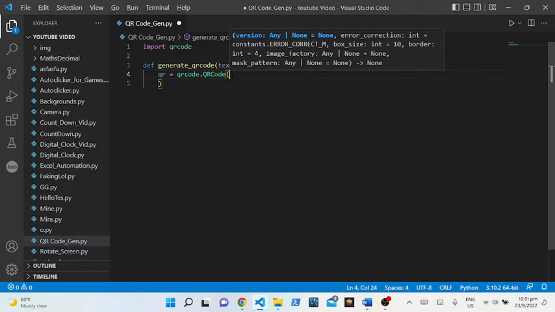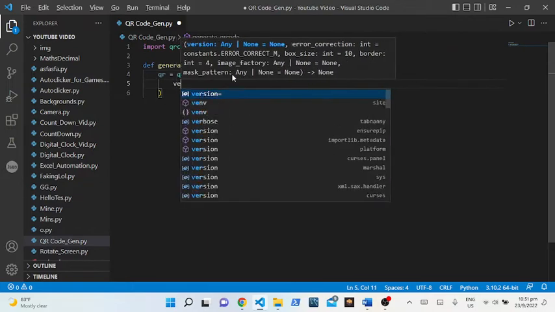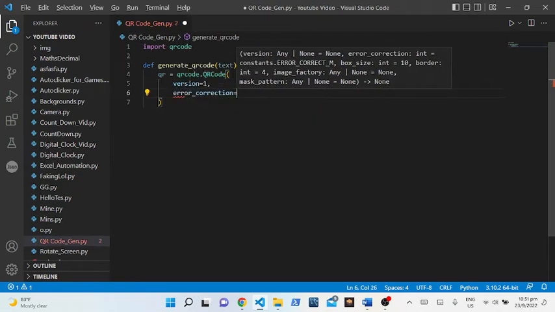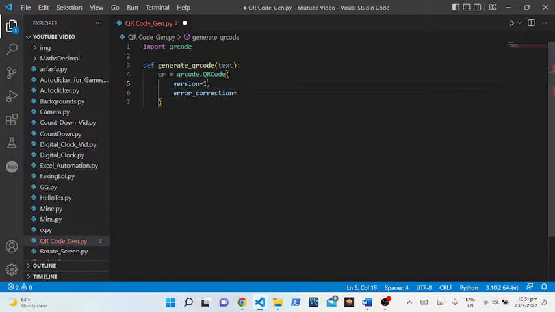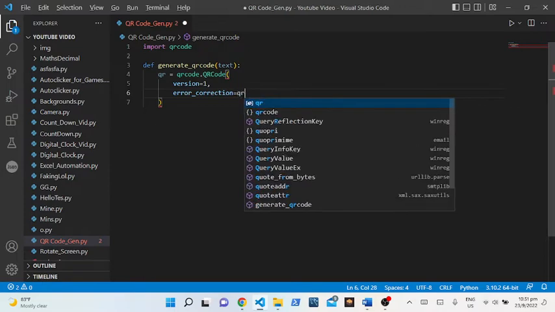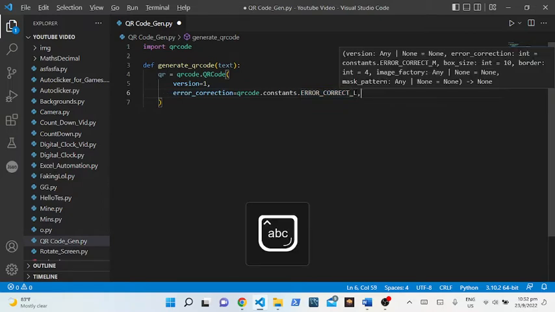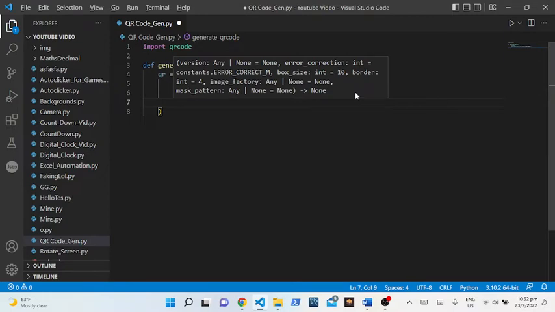Then I can put parentheses, and inside the parentheses I can put version equal to 1. Error correction, you can put it to any version number you want, like 2 will work, 3 will work, 4 will work, but for now I just put it to 1. Then I can put qrcode.constants.ERROR_CORRECT_L, comma.